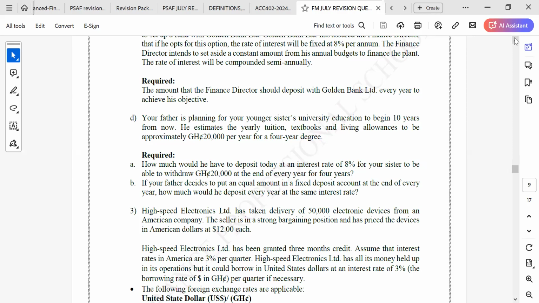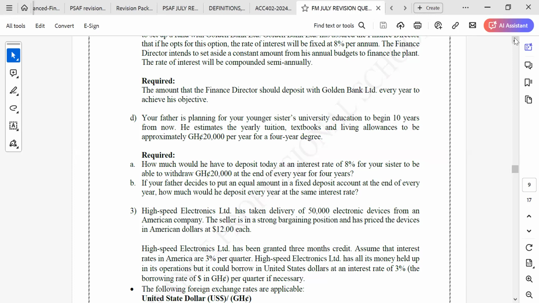Or they are also silent about it. If it is at the end of every year, they can have an arrangement with the school like that, and there's no problem with that. But the best assumption over here is that the withdrawals will be done at the beginning of every year. So at the start of the semester, they will take the money. So the best assumption over here is that it will be at the beginning of every year.